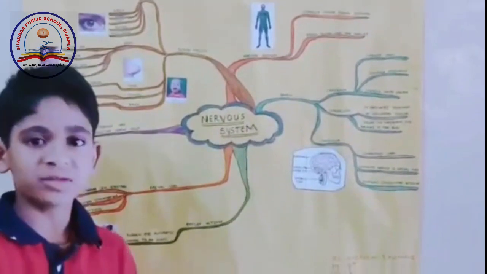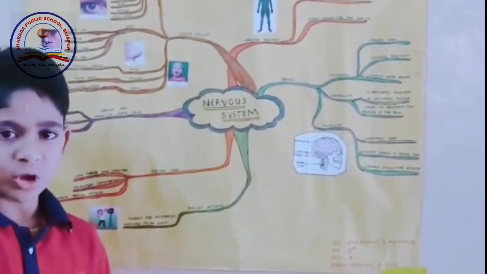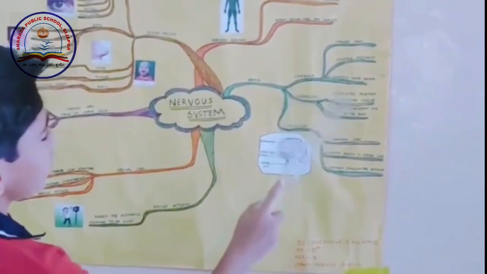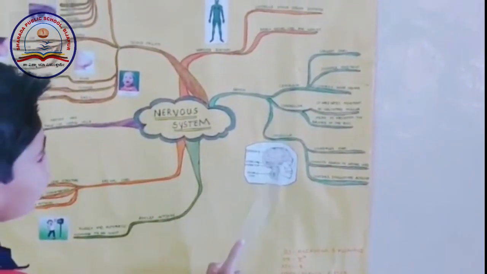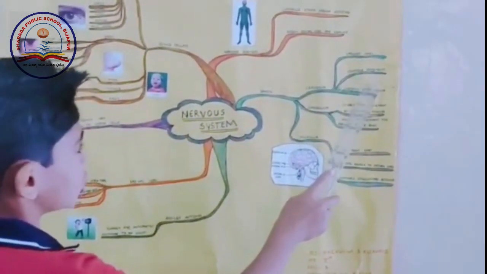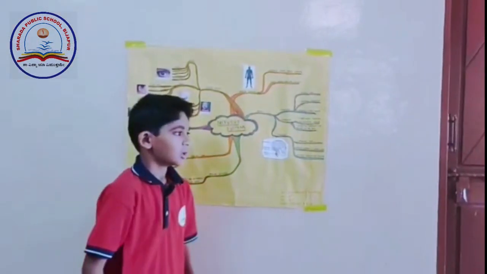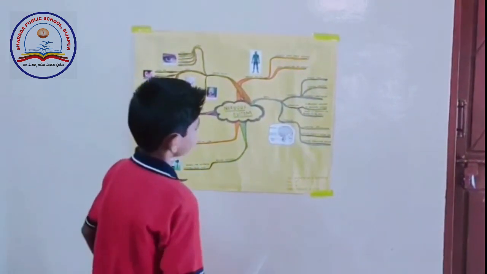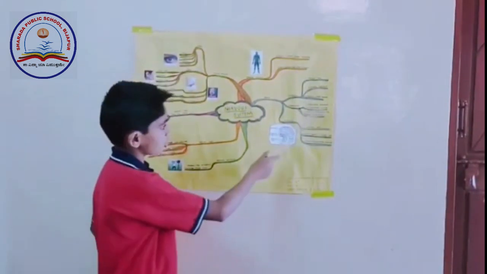Brain. It has the largest amount of information, and when we need it, it will remind us. It has three main parts: cerebrum, cerebellum, and medulla. Cerebrum. It is the largest part of our brain. It controls voluntary movements, learning, intelligence, and memory. And it also controls the sense organs.